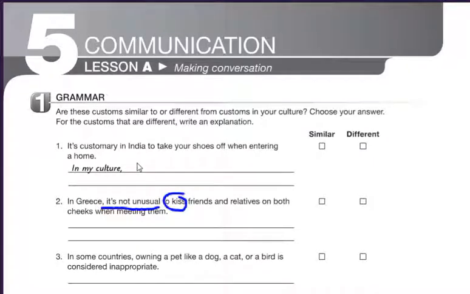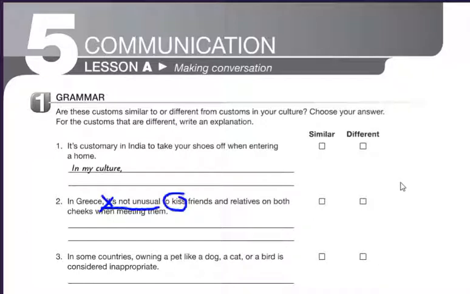In Greece, it's unusual to kiss friends and relatives on both cheeks when meeting them. Remember that you can use the gerund forms on these examples by identifying the infinitive. So in this case it is "to kiss." Remember that after using the gerund, we have to remove the pronoun "it," so it's not used. So kissing friends and relatives on both cheeks when meeting them is not unusual. So we take away "it," and then it's not unusual in Greece.